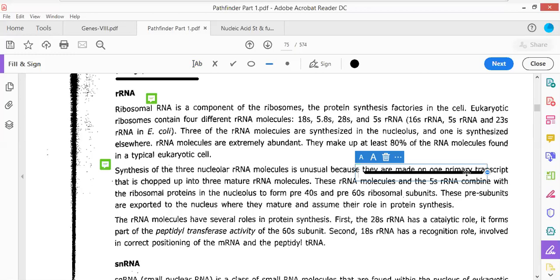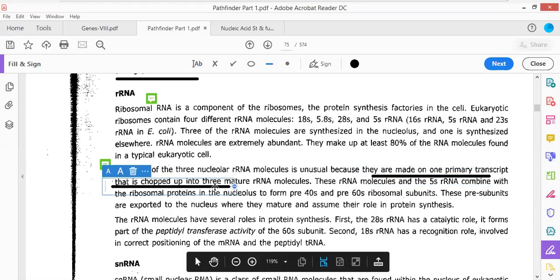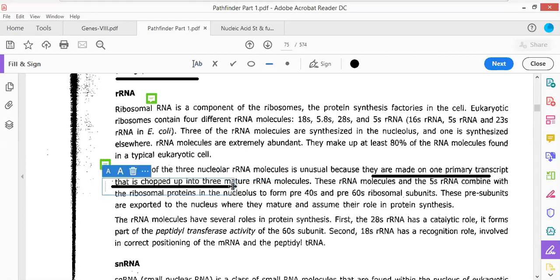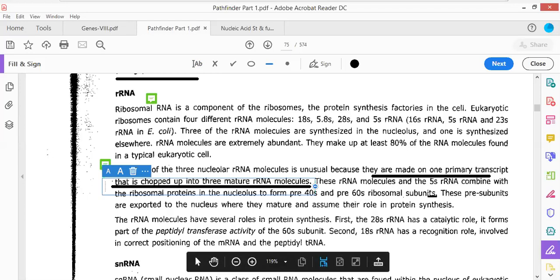These are being made from a primary transcript. That primary transcript is being modified, chopped off, and will lead to the formation of the three different types of mature rRNA molecules except the 5S rRNA. Now, these rRNA molecules and the 5S rRNA combine with ribosomal proteins in the nucleus to form the 40S and pre-60S ribosomal subunits. These subunits get exported from the nucleus into the cytosol, and in the cytosol they lead to the biosynthesis of proteins. The rRNA molecules also serve a role in protein synthesis.